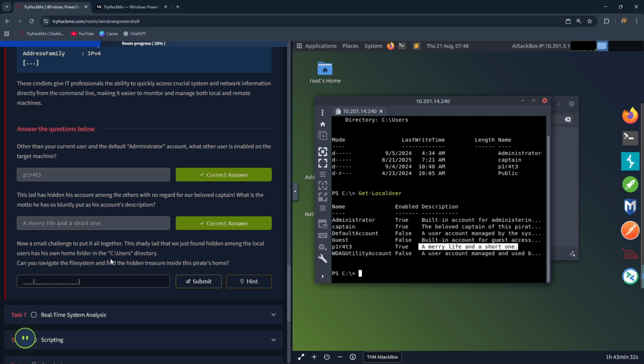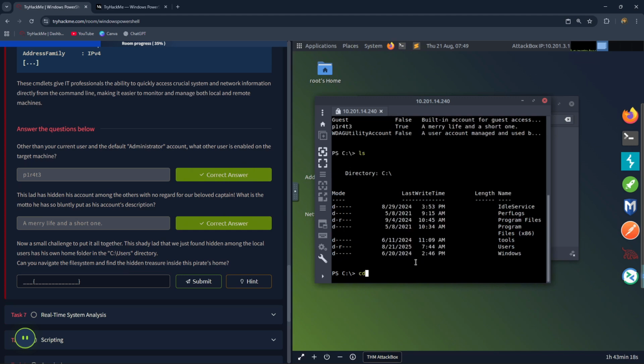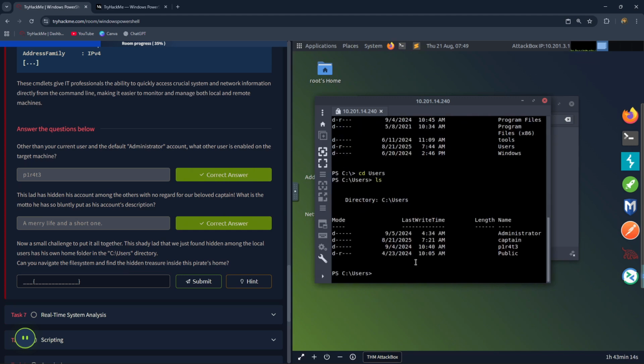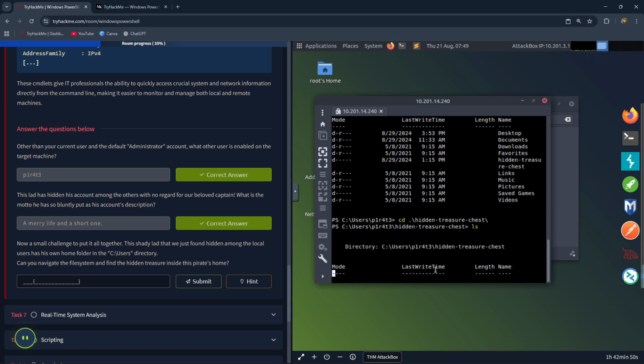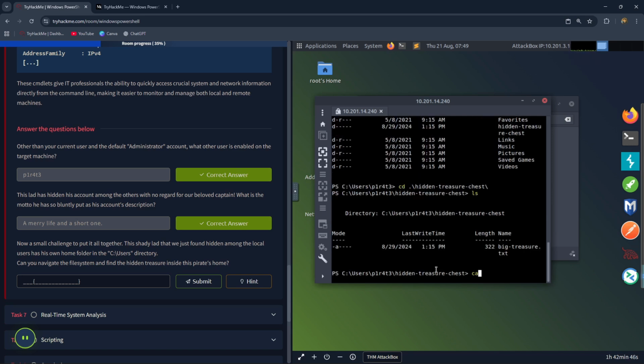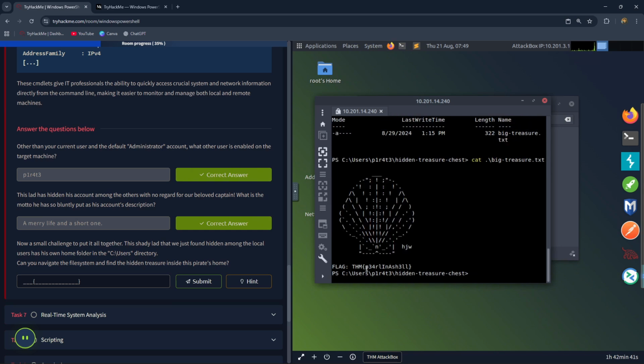This shady lad that we just found hidden among the local users has his own home folder in the C:\Users directory. Can you navigate the file system and find the hidden treasure inside the pirate's home? Let's type ls, cd Users. ls again. Now let's cd Pirate. Now we ls again. We can see the hidden treasure chest here. Let's do cd hid and press tab. It will autocomplete. And let's press enter. ls. Now let's do cat big, enter, and we can see the flag here.